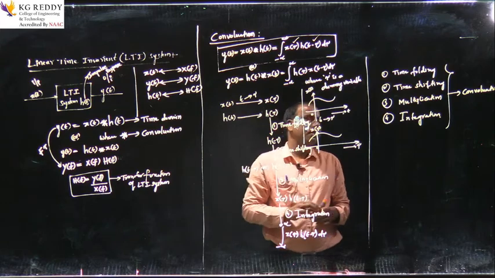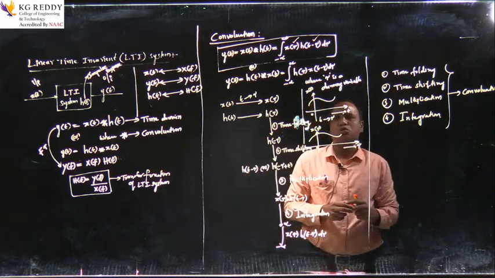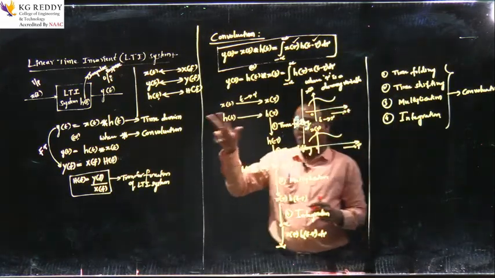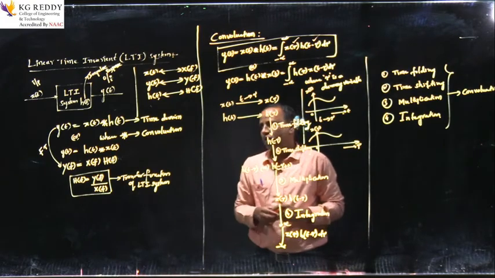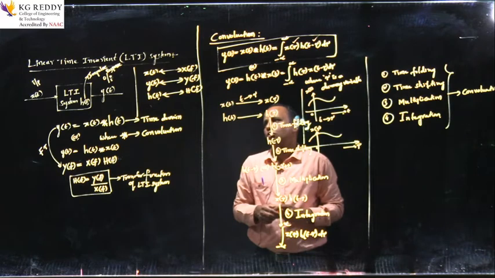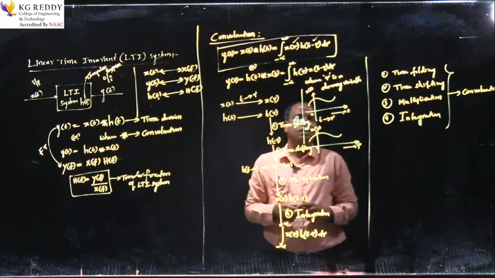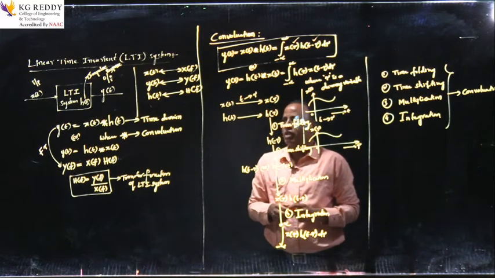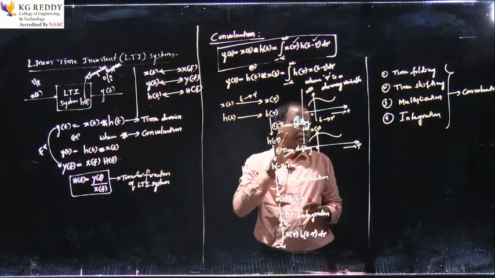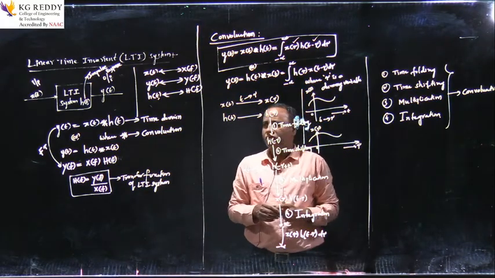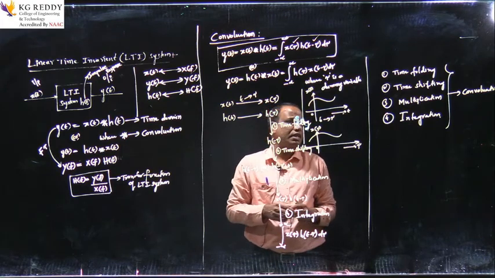If we are able to determine the convolution of two signals, we can easily determine the response of a linear time invariant system, because the response of a linear time invariant system is nothing but the convolution of the input with the impulse response of the system. In that way we can calculate the response of a linear time invariant system with the help of the convolution.